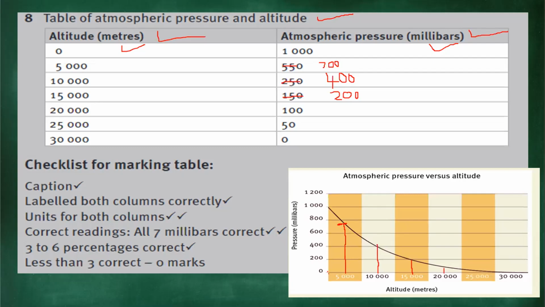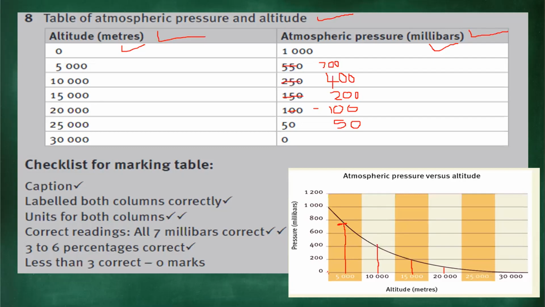At about 20,000 meters, we are at about 150 instead. Or 100, yeah, it's half of that. It's 100, so this 100 is correct here. It's about 100 millibars. Then at 25,000, it's about 50, so that is also correct. And then at 30,000 meters, it's back down to 0. So I hope this is clear.